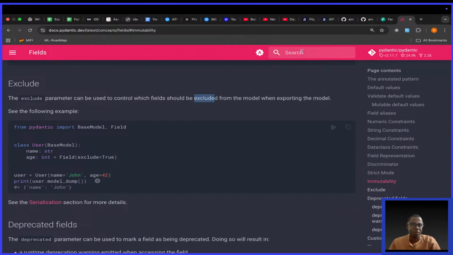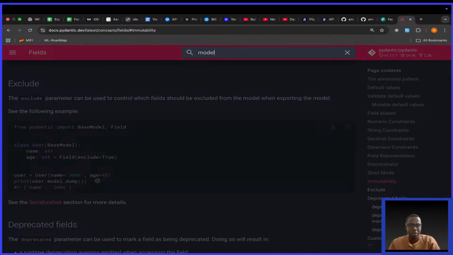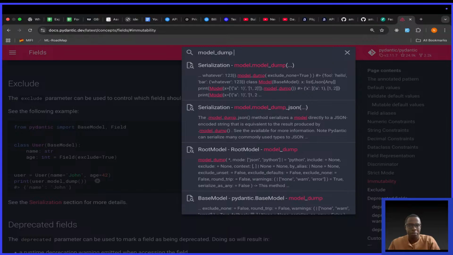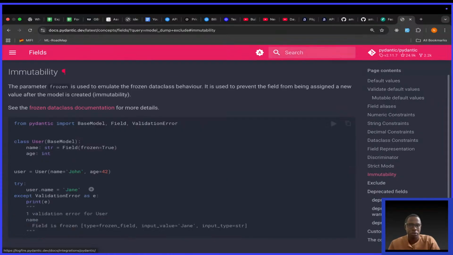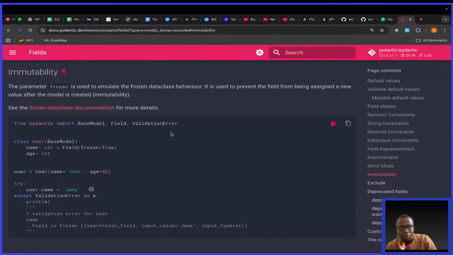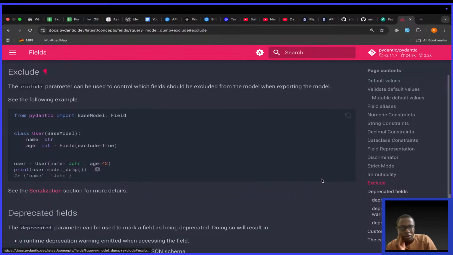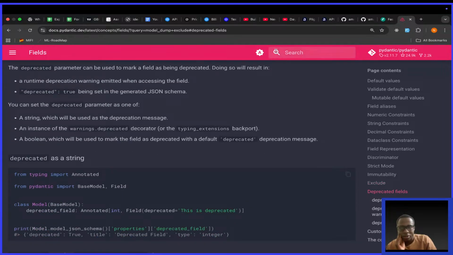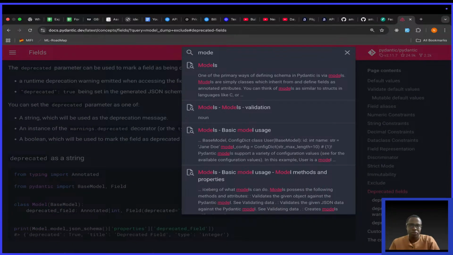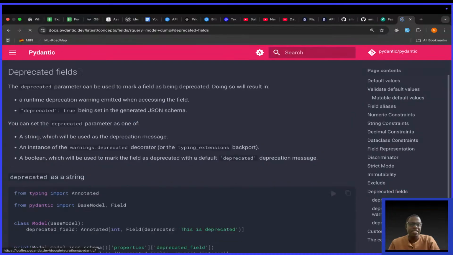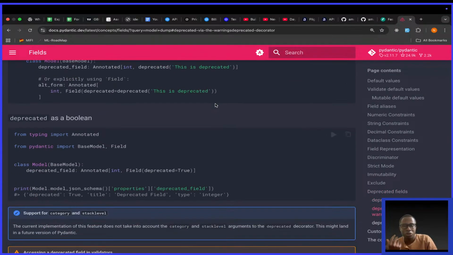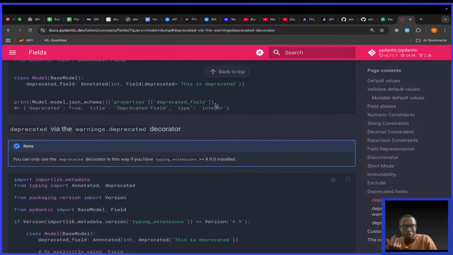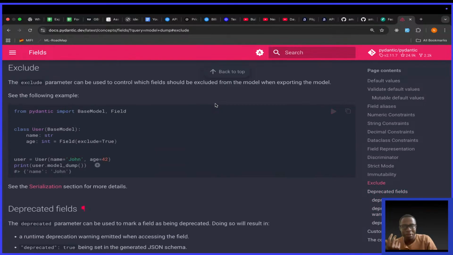Okay. Let me search in their documentation. I say model underscore dump exclude. Why are they not showing me what I want? Okay. Let me do this. Model. But the easiest way to do this would actually be to check the official documentation of FastAPI. Okay. I think maybe I should do that.